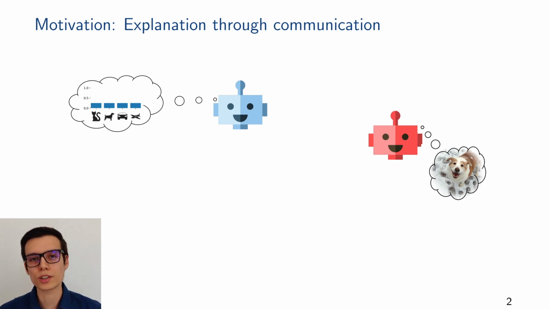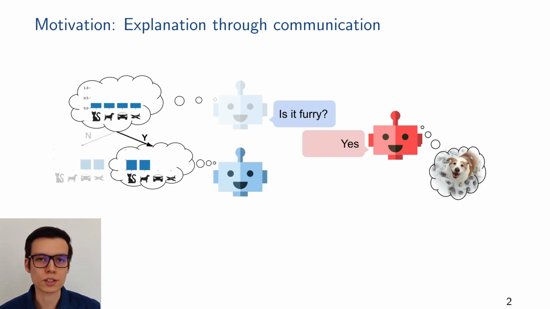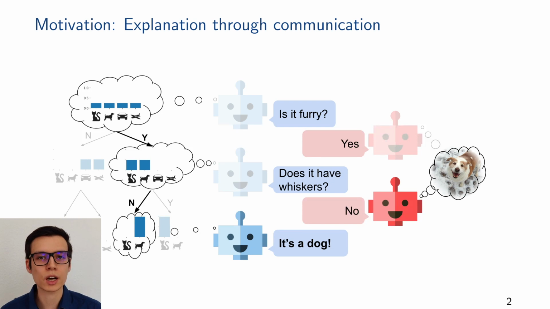We treat image classification as a communication task between two agents. The blue agent on the left tries to classify an image, but only the red agent, here on the right, has access to it. The blue agent can ask binary questions to obtain information, for instance, whether the object has a certain attribute, and the red agent can answer with yes or no. While iteratively asking more questions, the blue agent can narrow down the image class and solve the problem. By making the questions and answers binary, we can obtain explanations from this communication process, and the blue agent implicitly builds a global decision tree of its decision process.